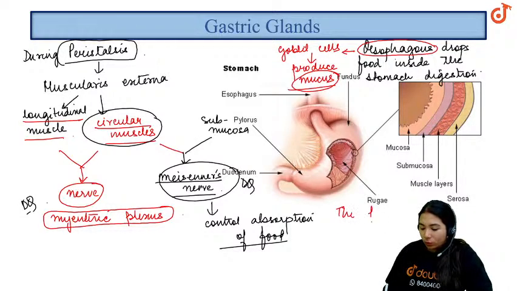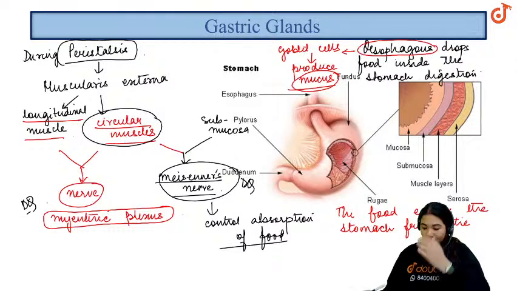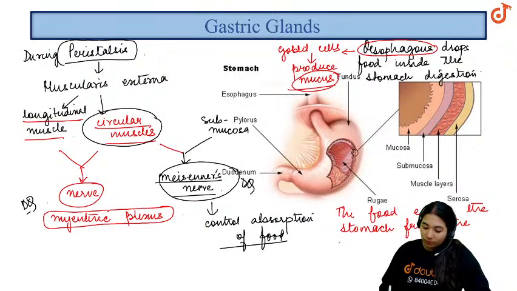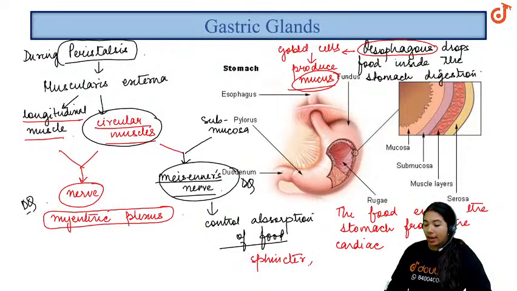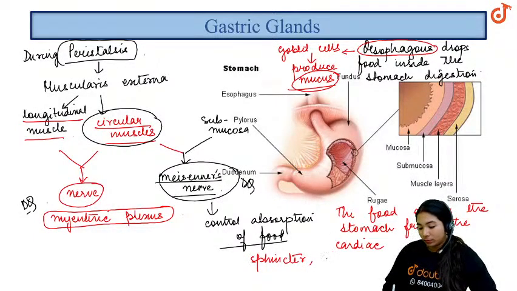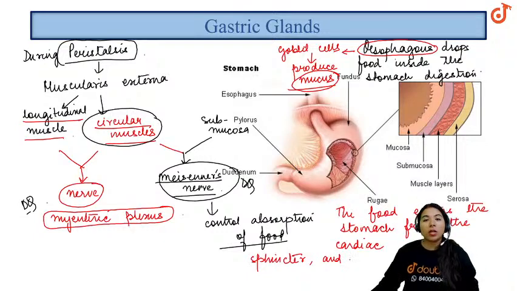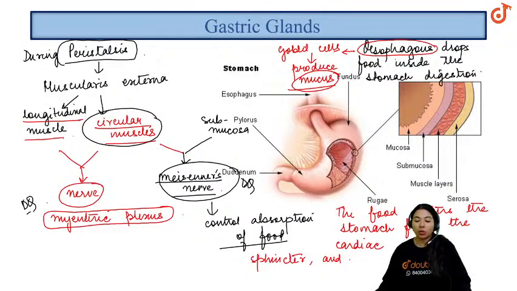The food enters the stomach from the cardiac sphincter, and so here after the food is entering the stomach, what will happen?